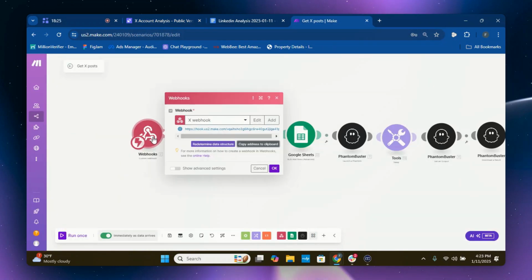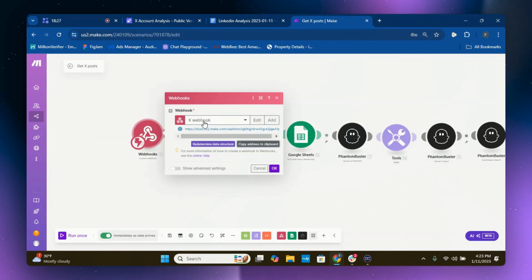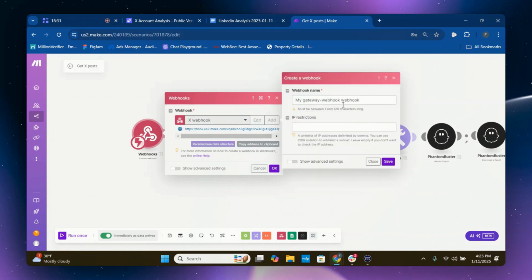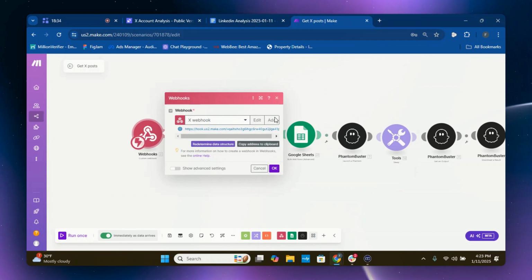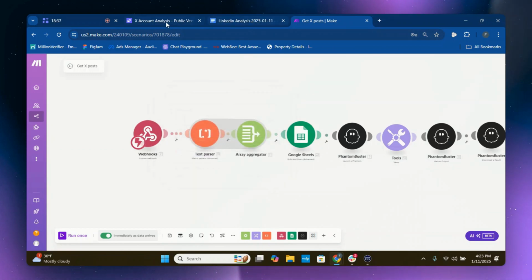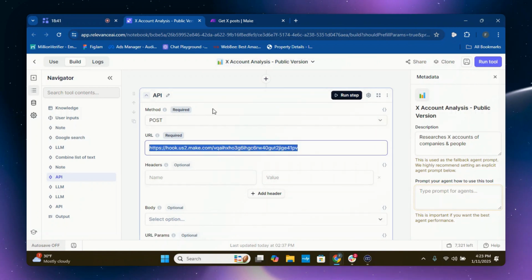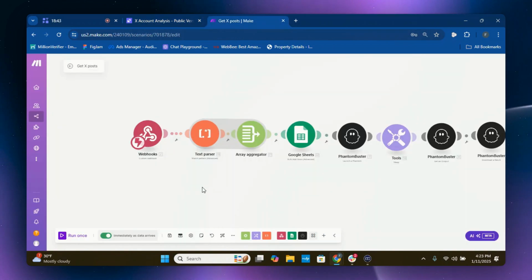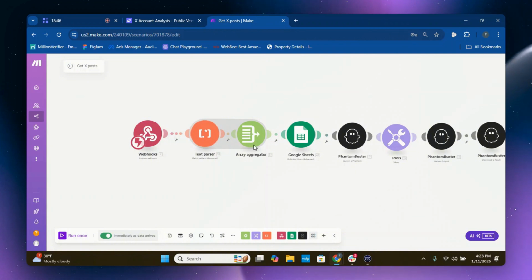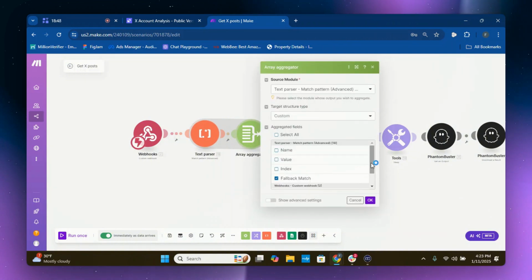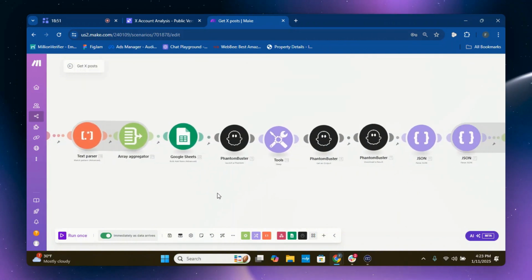You create a custom webhook and then you challenge the webhook, but I don't think you need to do that. So once you've added this new webhook, create a name for it, you copy the URL address, and then you're going to want to exit that out. You're going to want to paste this into this API here. And then from there, text to parse. And then it does an array aggregation. It just separates and does everything perfectly.